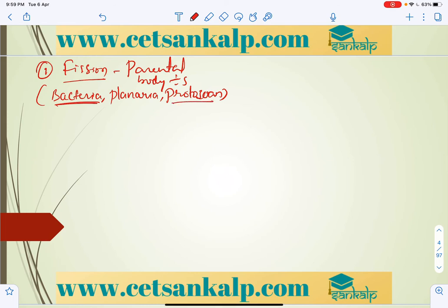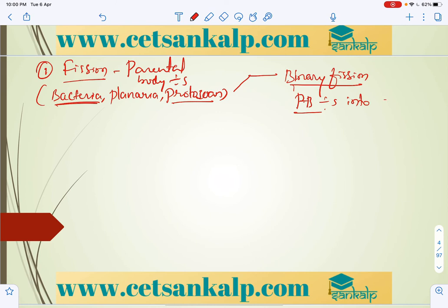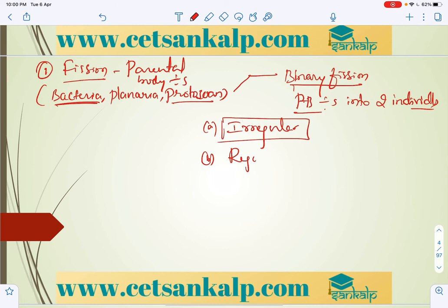So what are the different types of fission? Generally we say regular and irregular, but here we take binary fission, that is, how many individuals are produced. In binary fission, the parental body divides into two individuals. It may be irregular, as in amoeba, or regular with a particular pattern.